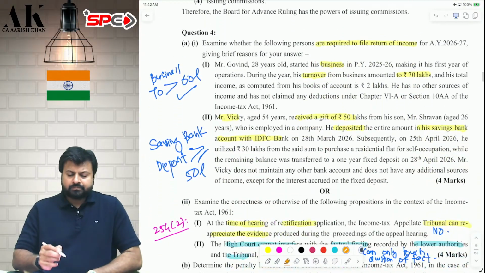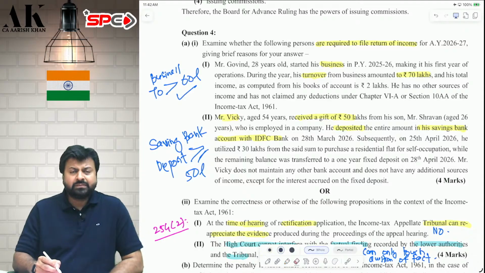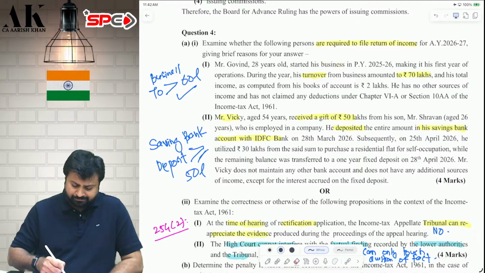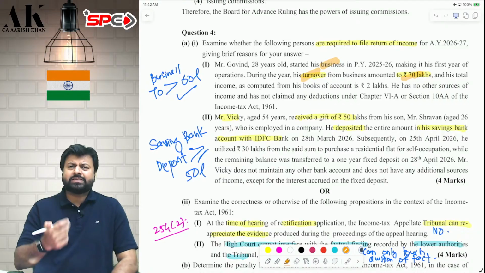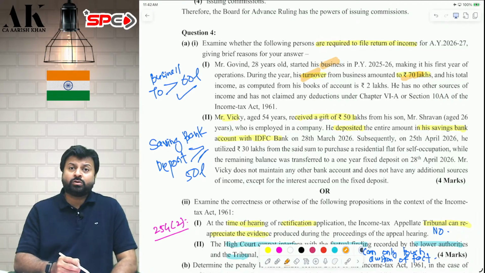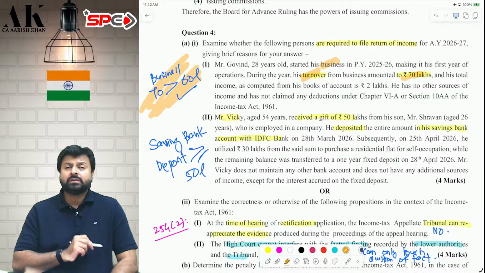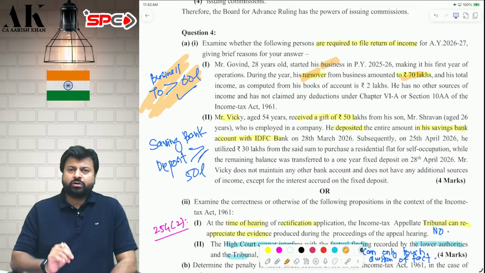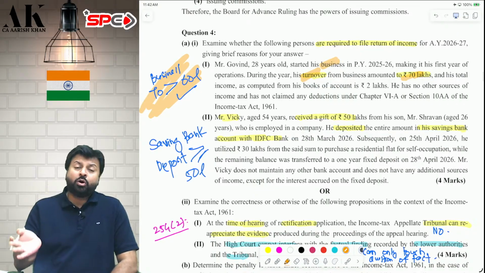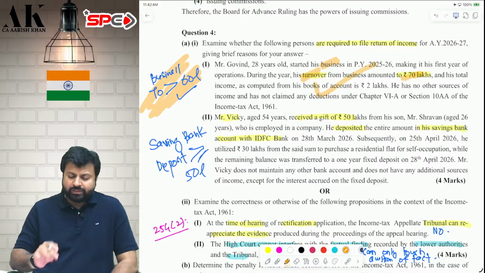Next question. Question number 4A, very simple question. There is an assessee who is having a business and the turnover of the business is 70 lakh. Is he liable to file the income tax return? Obviously, yes. Any person whose business turnover is more than 60 lakh rupees is supposed to file the income tax return. What about exact 60 lakh? Exact 60 lakh, no need to file the return. If your business turnover is more than 60 lakh, file the return. So he has to file the return.